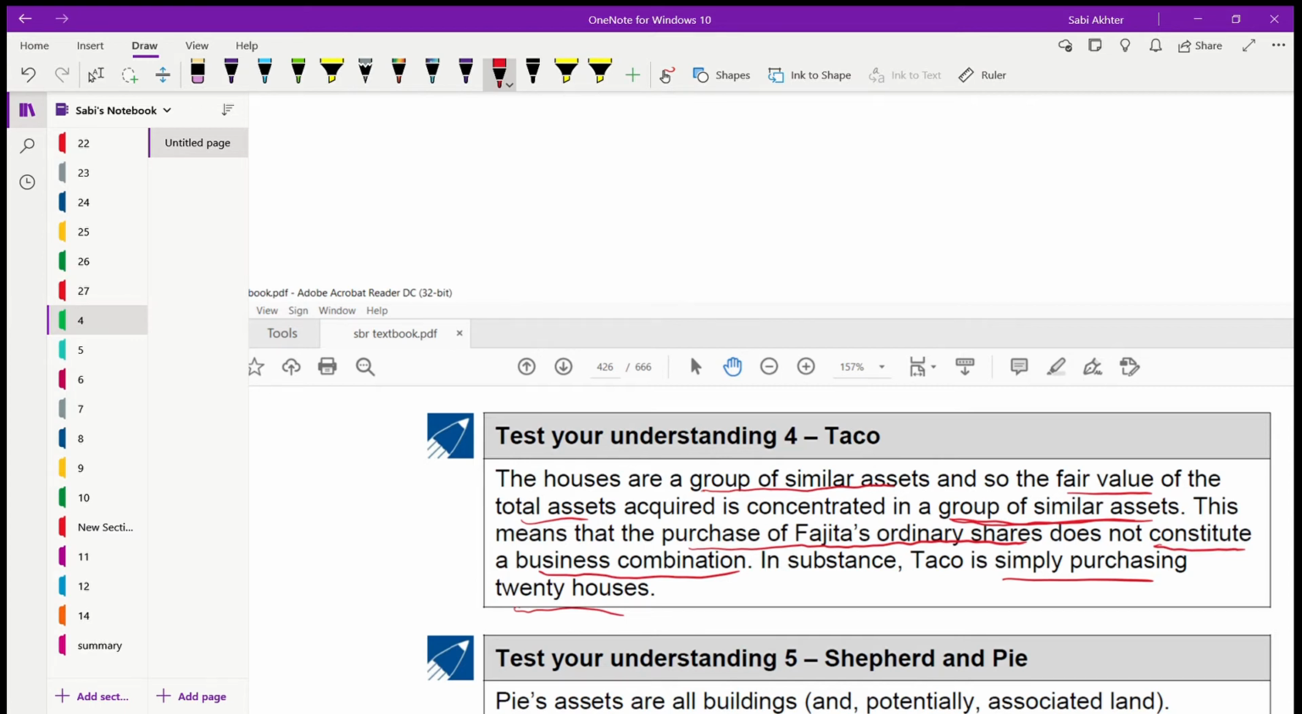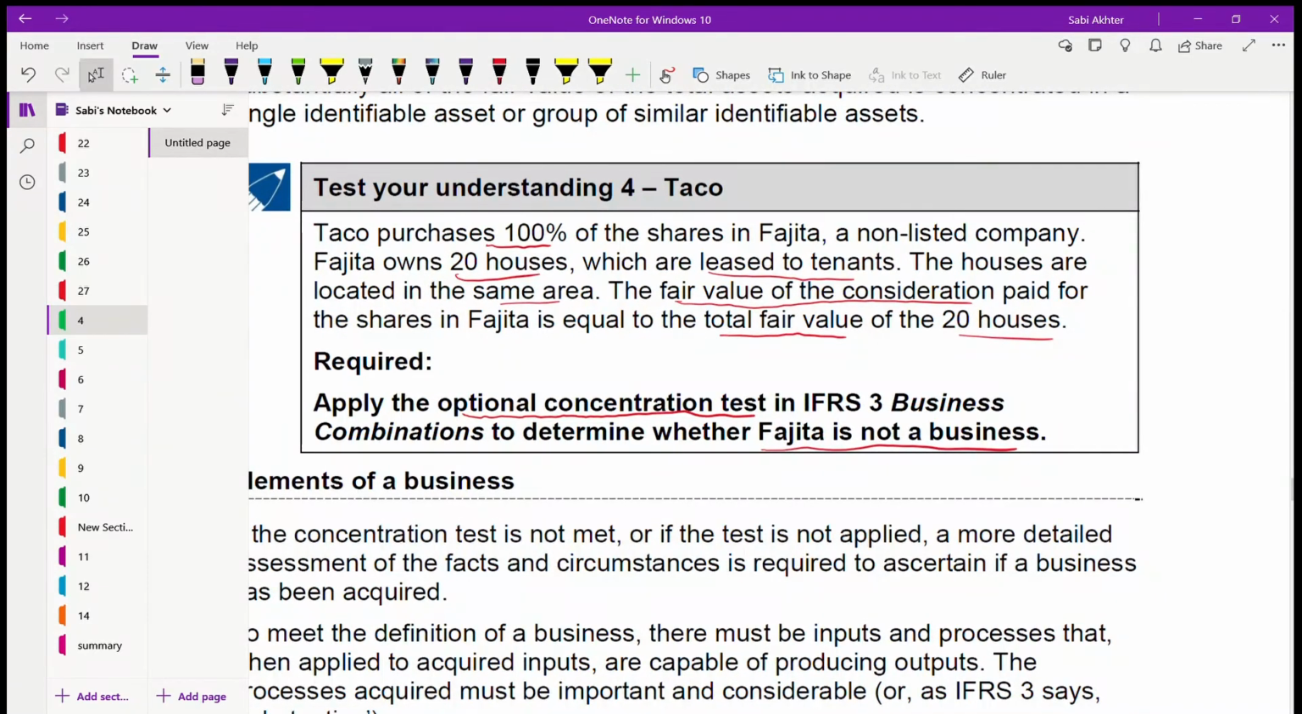Okay. Again, let me repeat this. The fair value of the total consideration paid is equal to the total fair value of the 20 houses. So they didn't say one house, so it could be an individual asset like one house or a group of assets like 20 houses. But all those 20 houses are similar assets, right? So their fair value and the fair value of the consideration is the same. That means it is concentrated. That fair value is concentrated in these 20 houses, which are similar assets. That's why this is not a business. This is an acquisition of an asset, which is 20 houses. Same rule you have to apply in all the other cases.